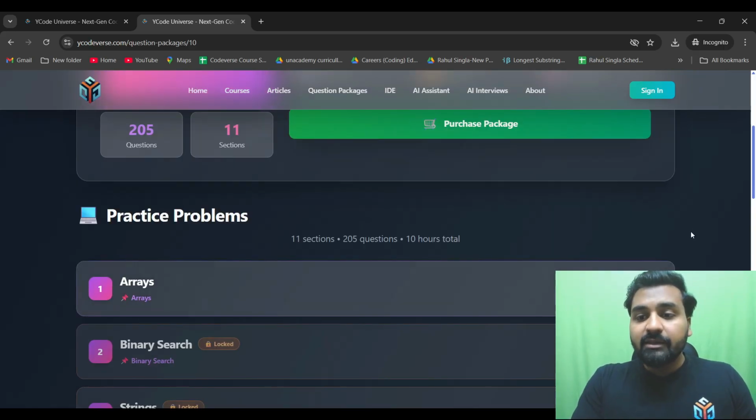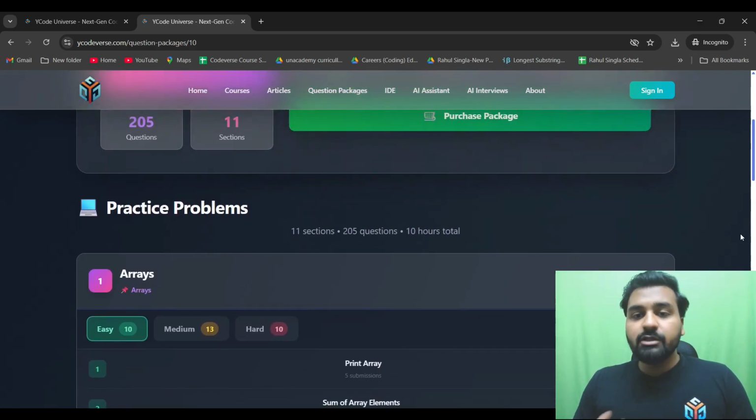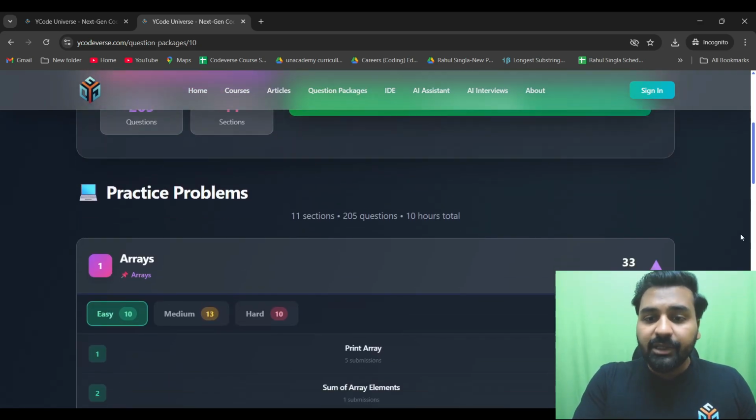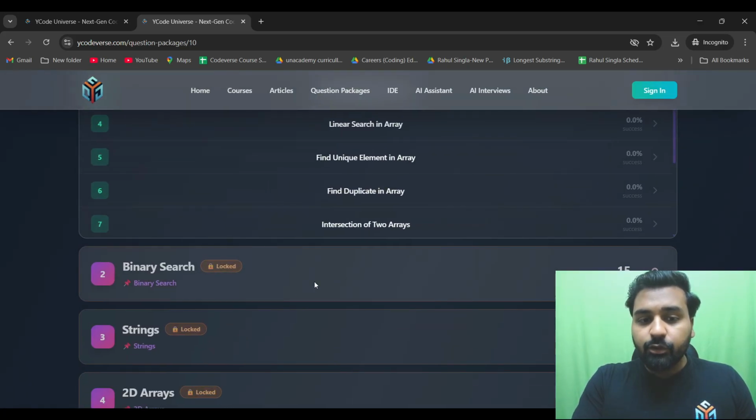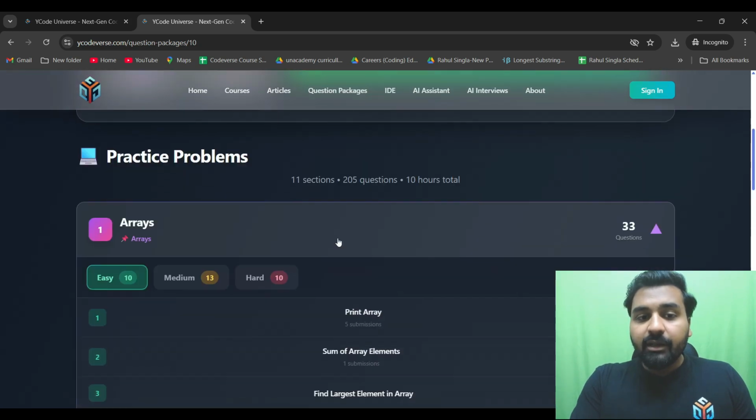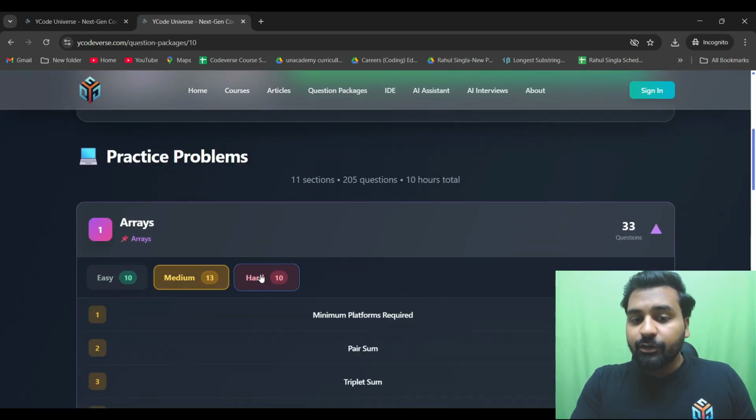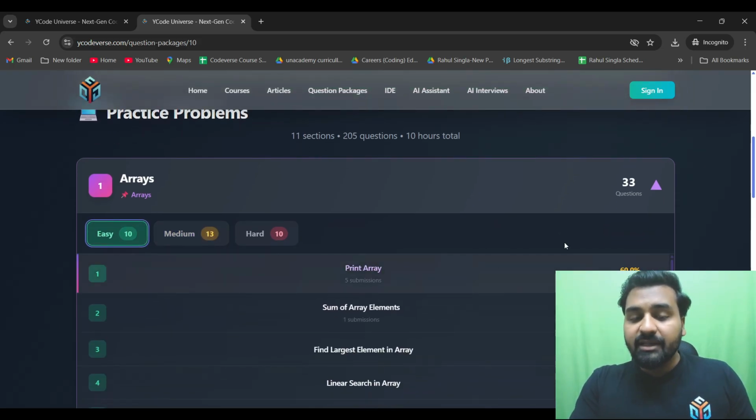Okay, and how you can make use of it, let me show you. If you go to arrays, right now, because you have not bought it, you will not be able to see any other section. You will not be able to open it. First of all you have to log in and then you have to buy it as well. These medium and hard questions you will only be able to see, because they are locked. You will not be able to open them. Only easy questions of arrays are available for you to explore.